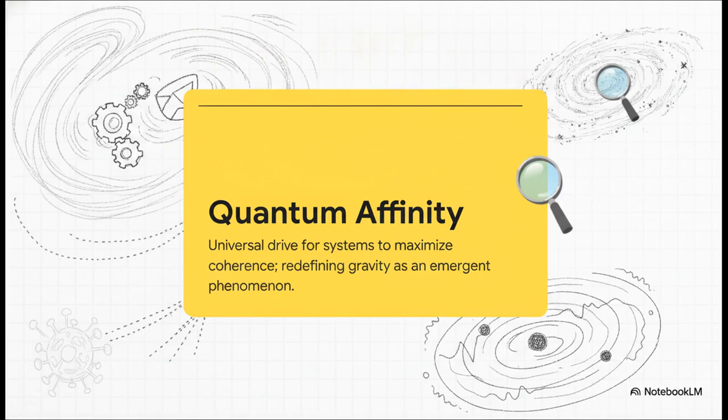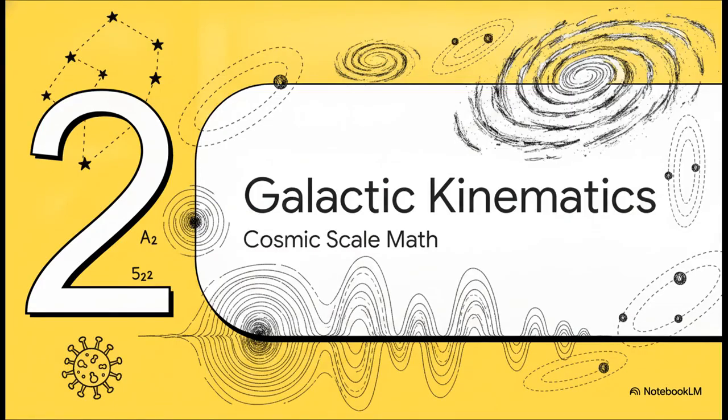Instead, gravity is just an emergent, macroscopic echo. Mass itself? It's just a resistance that happens when an object's internal coherence interacts with this cosmic background hum. And the framework calculates that hum at an incredibly slow, incredibly deep frequency of 2.438 times 10 to the power of negative 11 hertz.